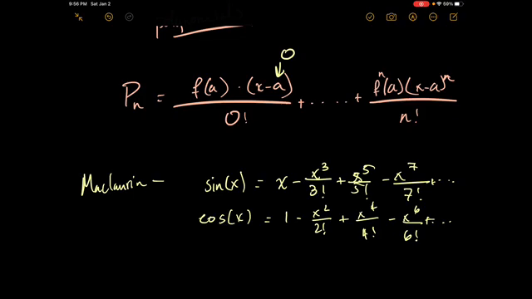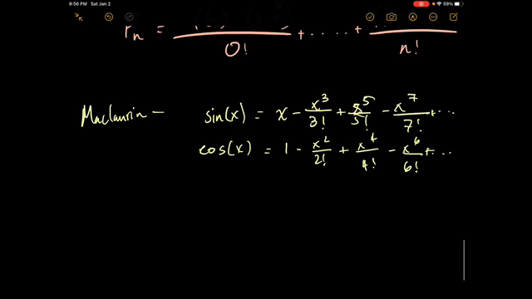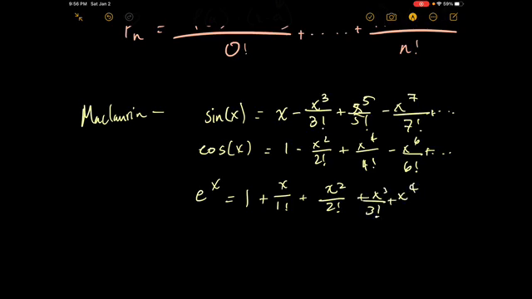He kept doing this for infinity, and this is identical to what sine of x and cosine of x are. But he also noticed that e to the power of x is actually just equal to 1 plus x over 1 factorial plus x squared over 2 factorial plus x cubed over 3 factorial plus x to the 4th over 4 factorial plus dot dot dot.